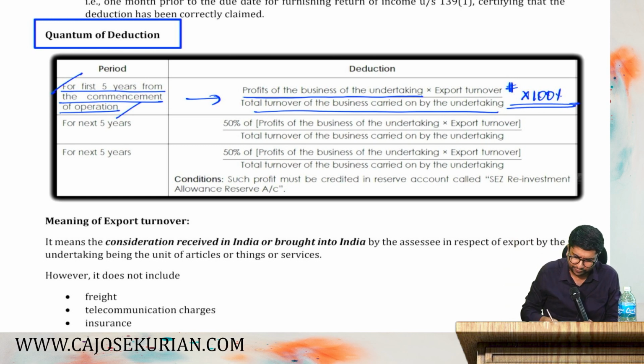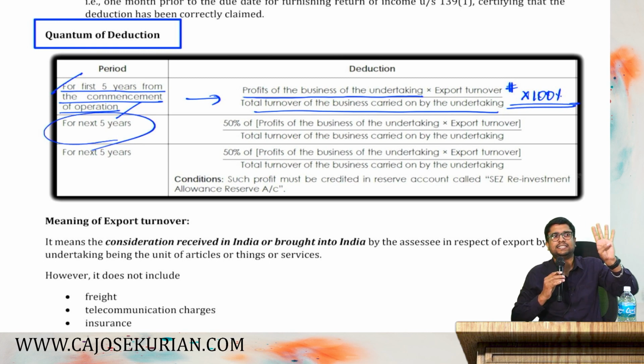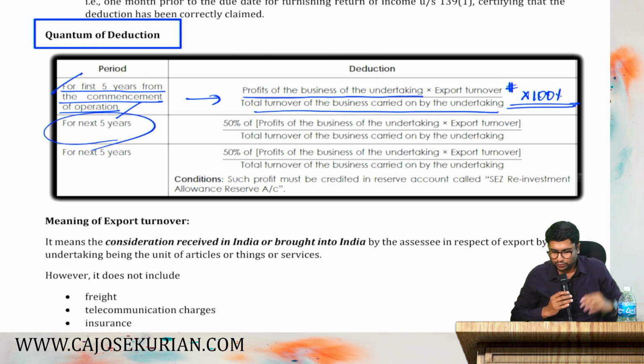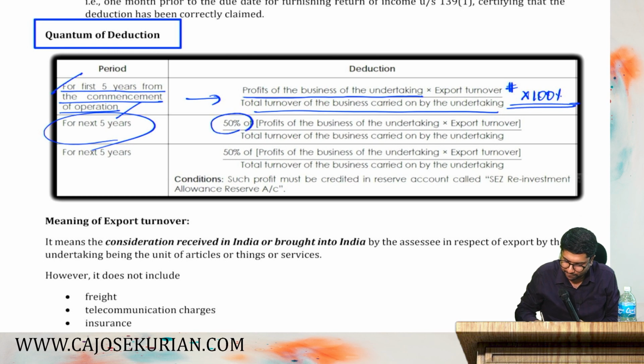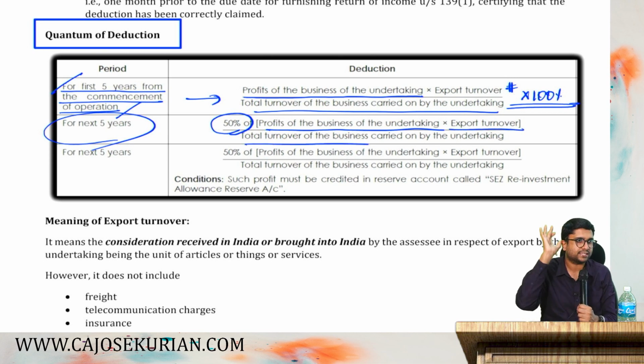Now, for the next 5 years, what is next 5 years? 6, 7, 8, 9, 10. For the next 5 years, you take 50% of the equation. What is the equation? Profit of the undertaking into export turnover divided by total turnover. That amounts 50% you claim as an exemption.